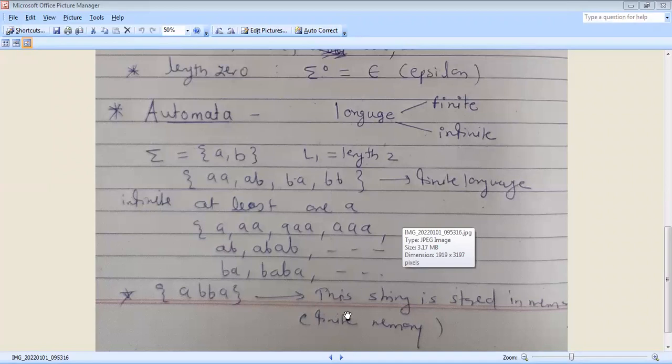This is a finite memory. We have to stop. Next slide.